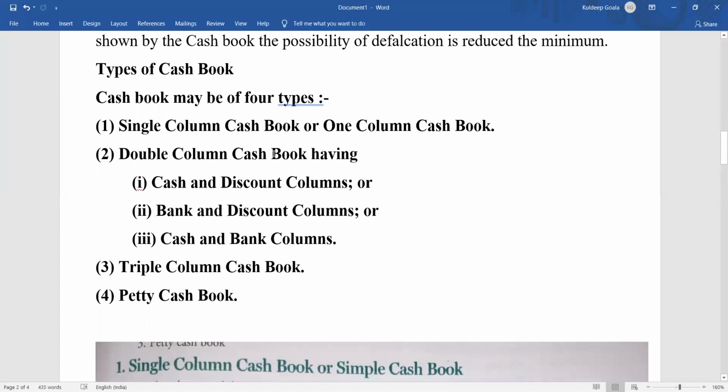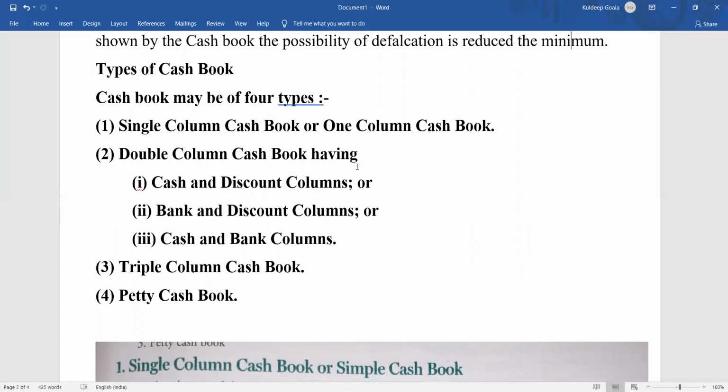That is, the amount column will be 2. In the debit side also 2 amount columns, in the credit side also 2 amount columns. Like in the debit side we can have cash and discount column. In the same way, credit side also you'll have cash and discount column. Clear? The option can also be, in the debit side, bank and discount column, and in the credit side also bank and discount column.